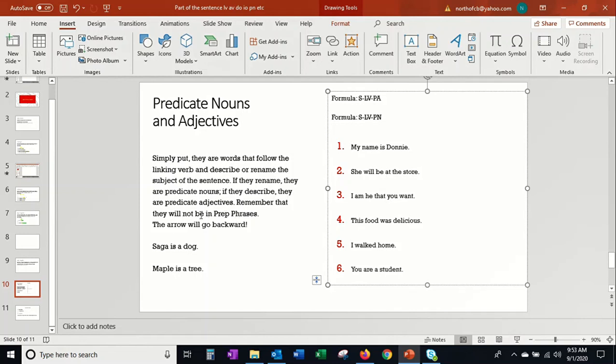Remember, no prepositional phrases. The mouse walked to the box. The mouse is at the box, right? These just tell us when and where things happen. That can't be a predicate noun or a predicate adjective, okay?